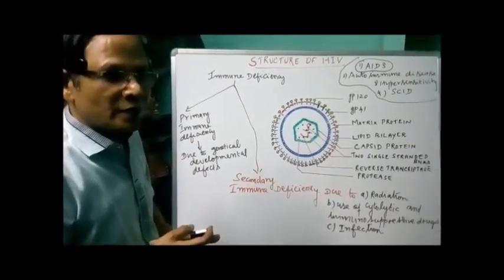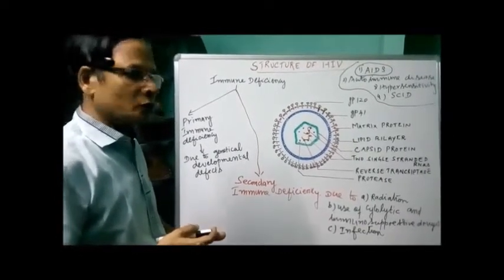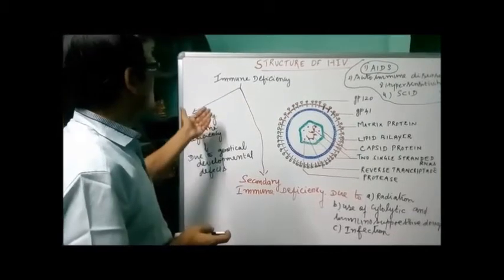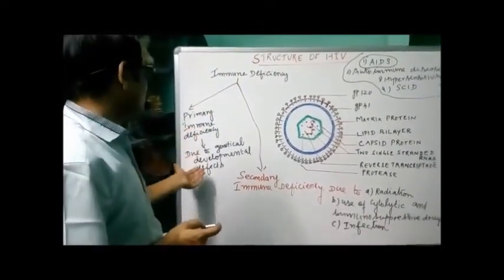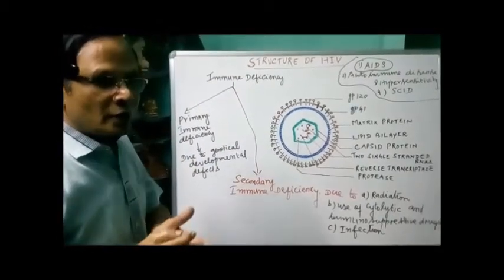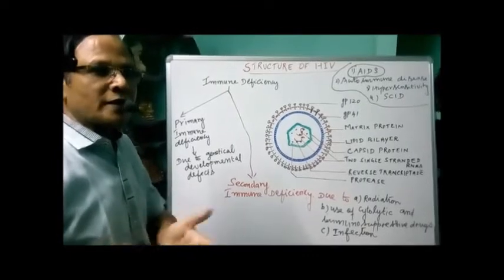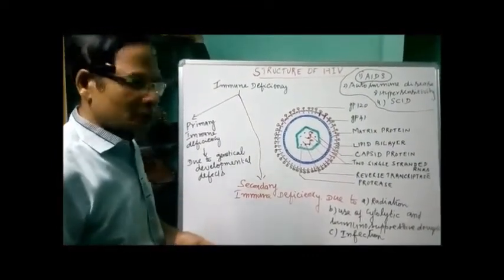When there is a defect in the genes, or the genome, it results in primary immune deficiency. The secondary immune deficiency is due to a number of causes.